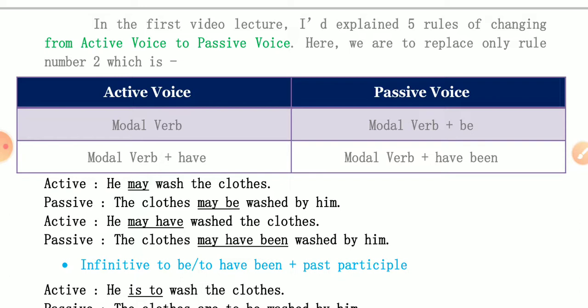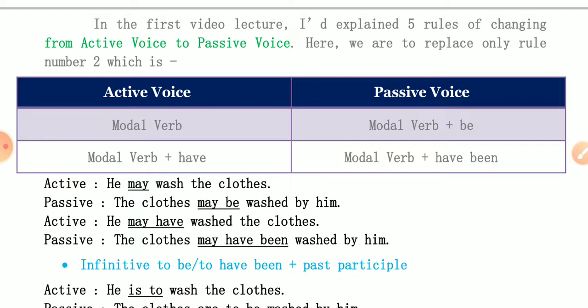And if you find modal verb plus have in active voice, then you should put modal verb plus have been in passive voice. Examples: he may wash the clothes. May is a modal verb. So for the passive voice, by the way, you should know the 5 rules. First we find the object, the clothes; may becomes may be, and washed, the third form of the verb. By him.